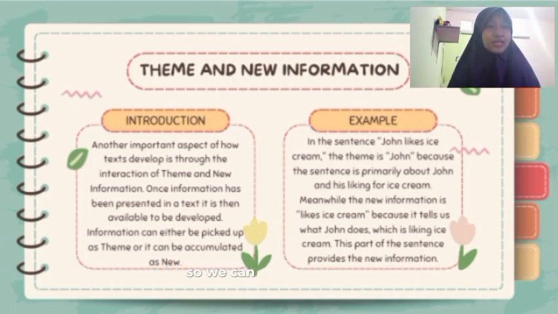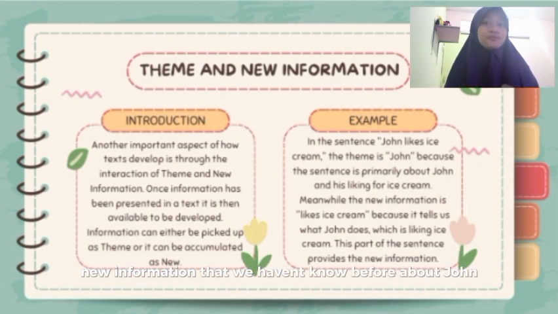Take the example "John likes ice cream." The new information here is "likes ice cream." Why? Because it tells us what John does, which is liking ice cream. This part of the sentence provides new information that we did not know before about John.